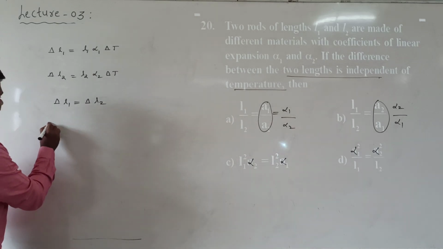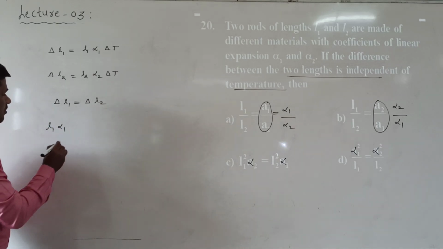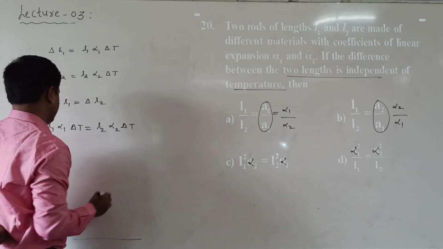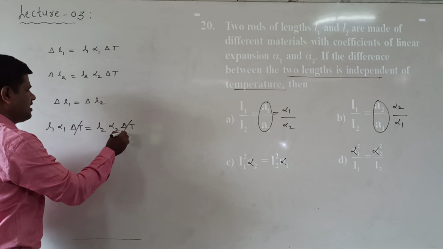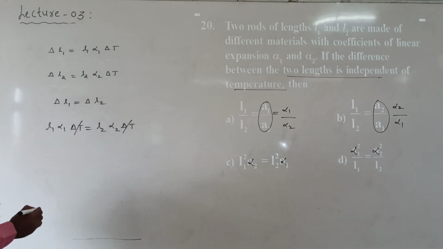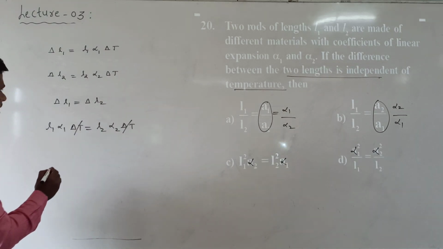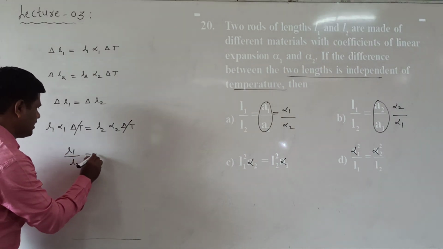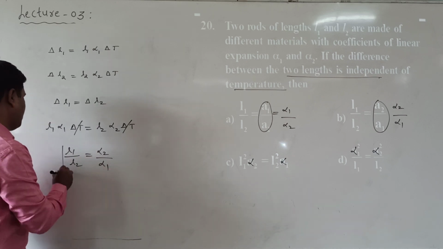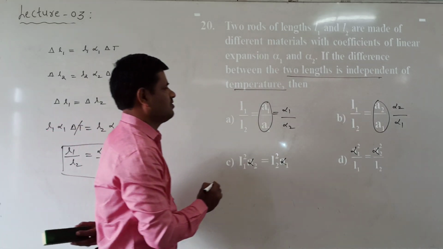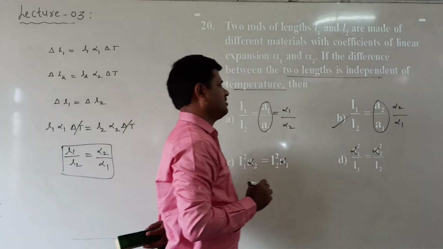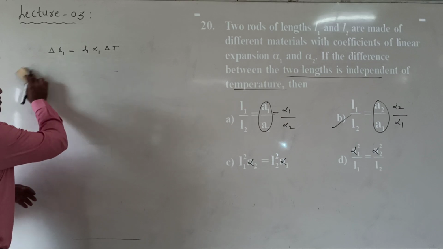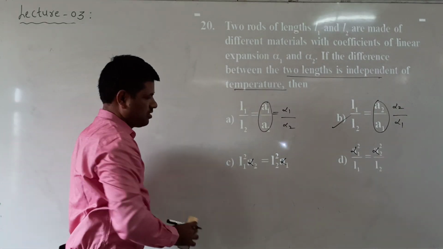So L1 alpha 1 into delta T is equal to L2 alpha 2 into delta T. Here delta T is cancelled. Now the ratio L1 by L2 is asked here. L1 by L2 is equal to alpha 2 by alpha 1. Which option is correct here? B option is correct. This is question number 20.